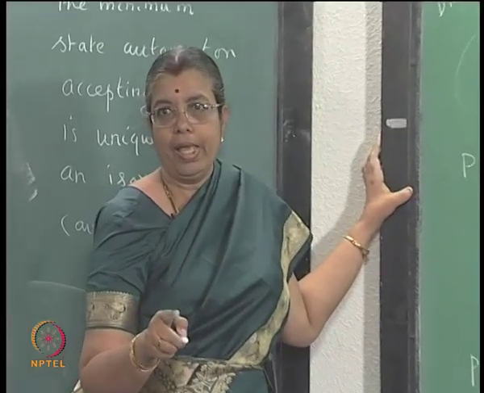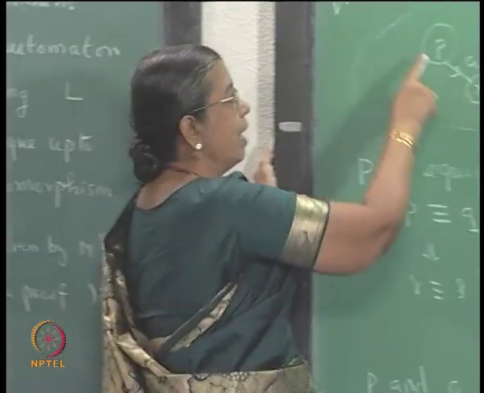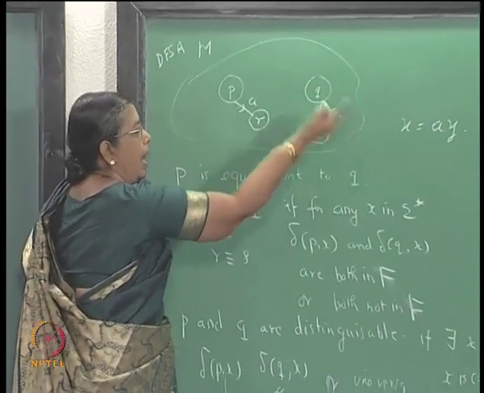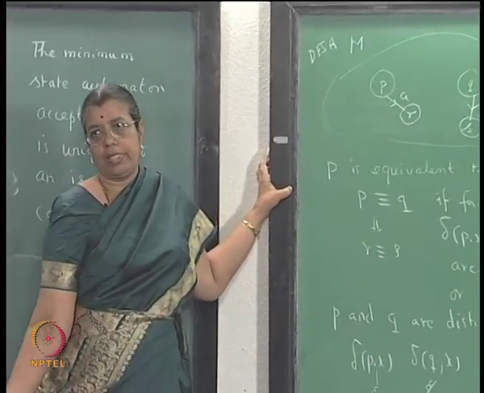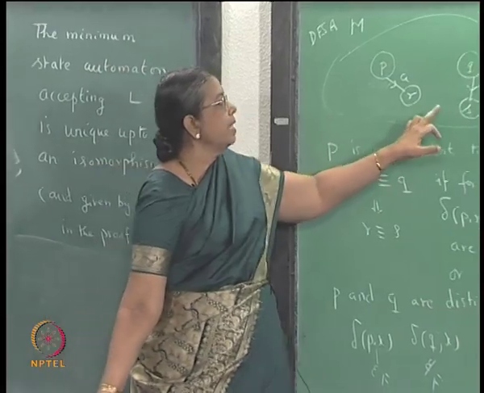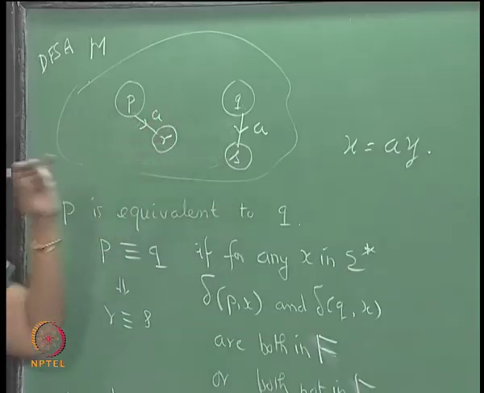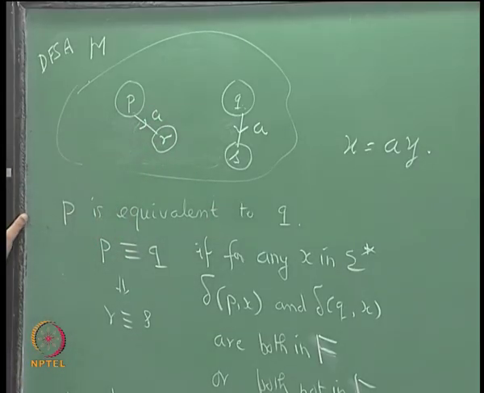Consider ay: in one case it will take you to a final state and in the other case to a non-final state. So, if R and S are distinguishable, P and Q will be distinguishable.